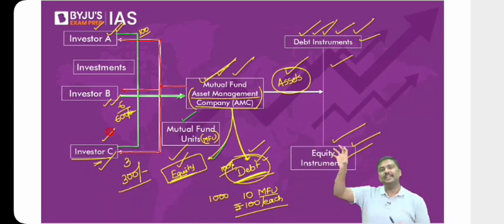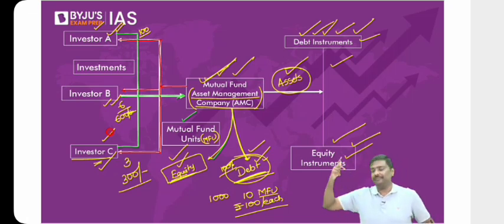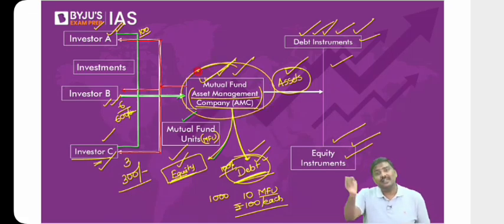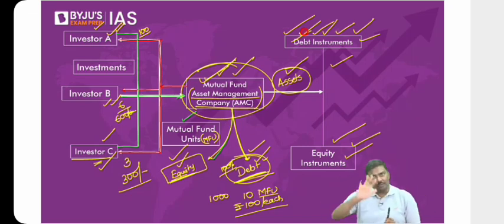They will tell you 60% in bond and 40% in equity, or 90% in bond, 10% in equity. That breakup they will definitely tell you. But the decisions are done in real time. The fund manager will decide in which bond I will have to invest right now, which bonds I will have to sell right now, etc. So that is basically how the mutual fund will function. Is the logic okay?